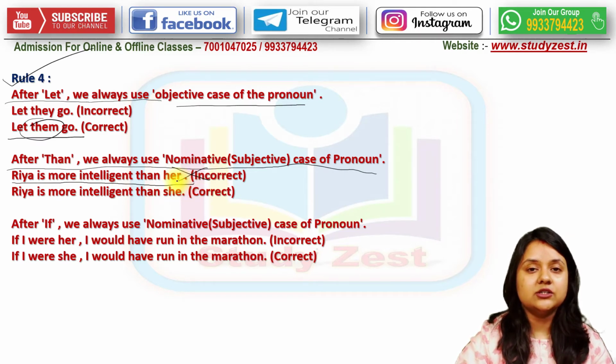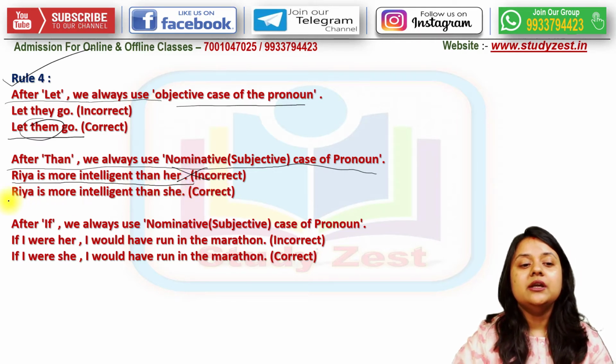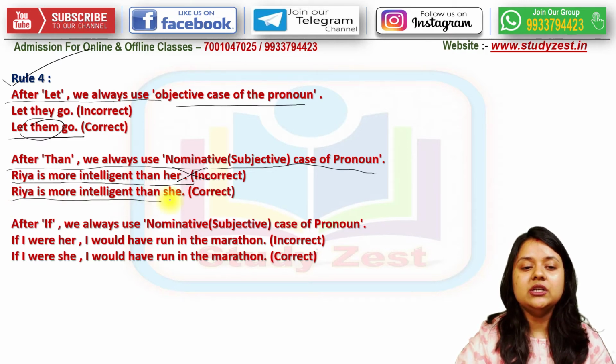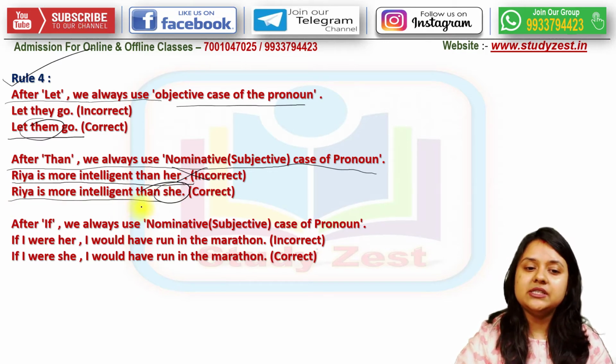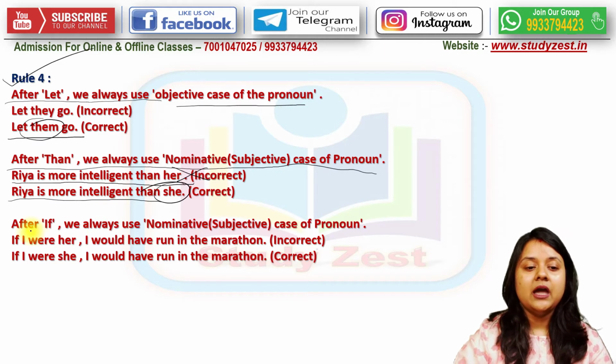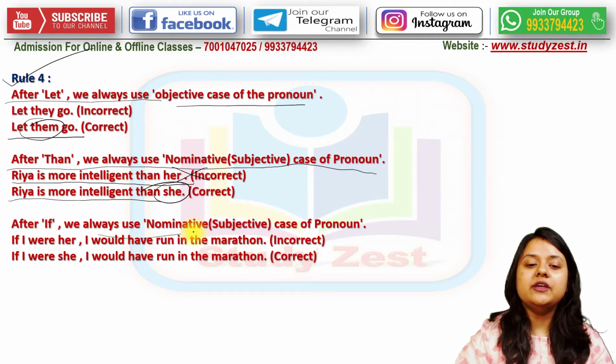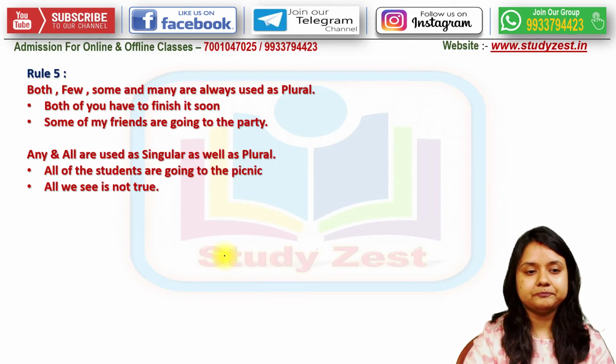This is incorrect. What is the correct version? Ria is more intelligent than she. This is the correct version. After if, we always use the subjective case of pronoun. If I were her, I would have run the marathon. Incorrect. If I were she, I would have run the marathon.